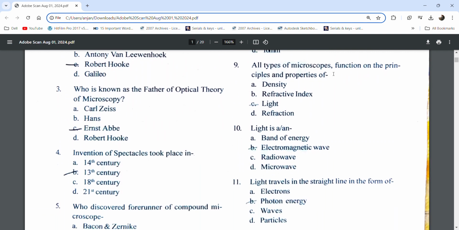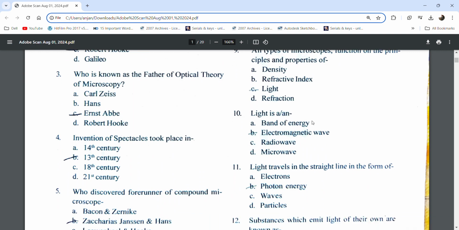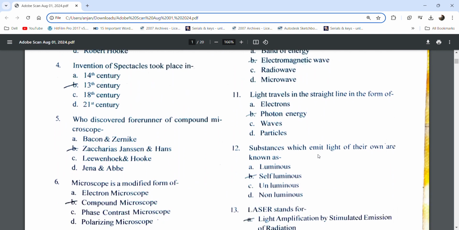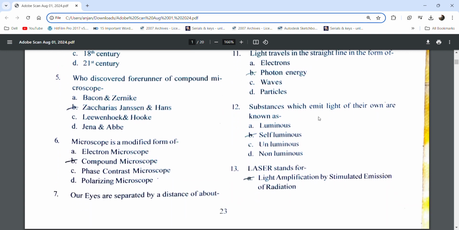All types of microscopes function on the principle and properties of light. Light is an electromagnetic wave. Light travels in a straight line in the form of photon energy.